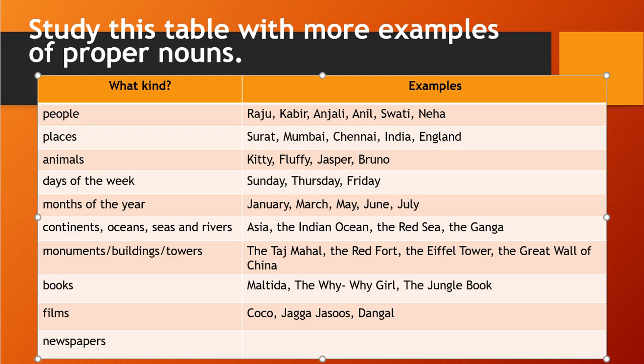Like Hindustan Times, then the Times of India, Dainik Jagran, Gujarat Samachar, and if you consider Divya Bhaskar, those are unique names, so those are proper nouns, newspaper names which are proper nouns.